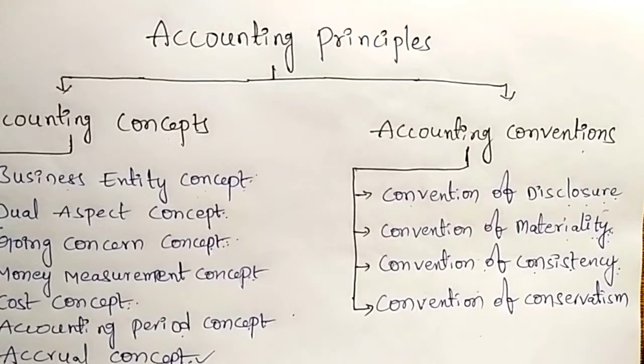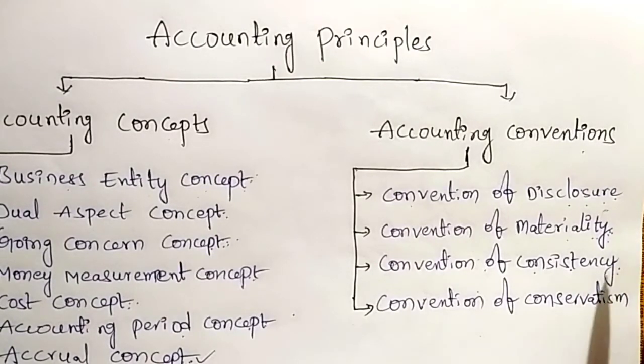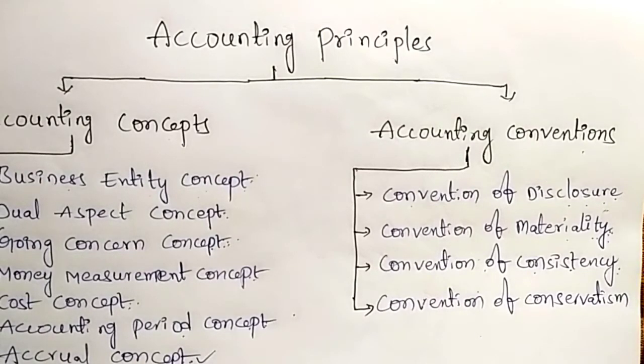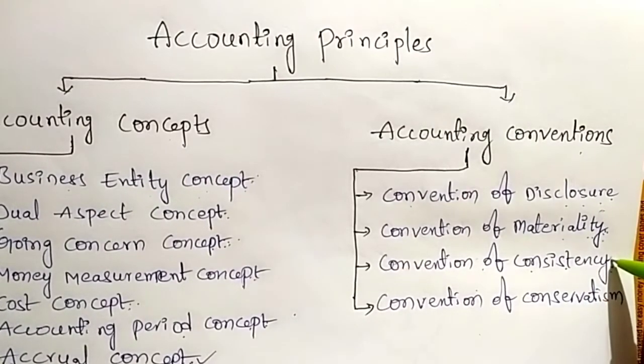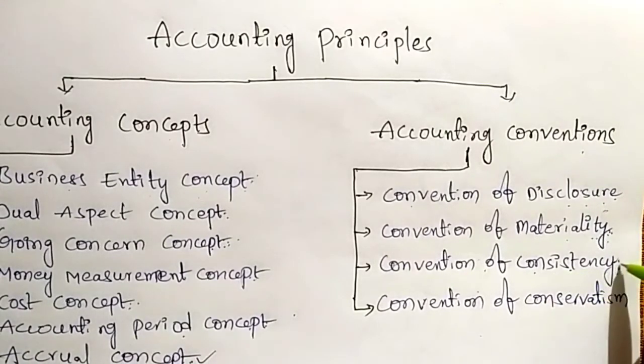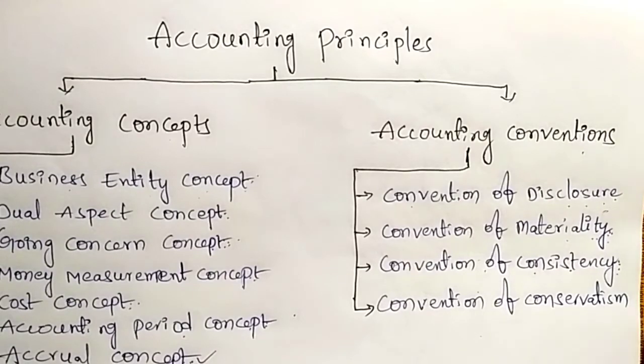If the same principles, rules and regulations are followed, then we can compare the business results from one accounting period to another. That is the convention of consistency, meaning the rules, regulations and principles must be consistent.